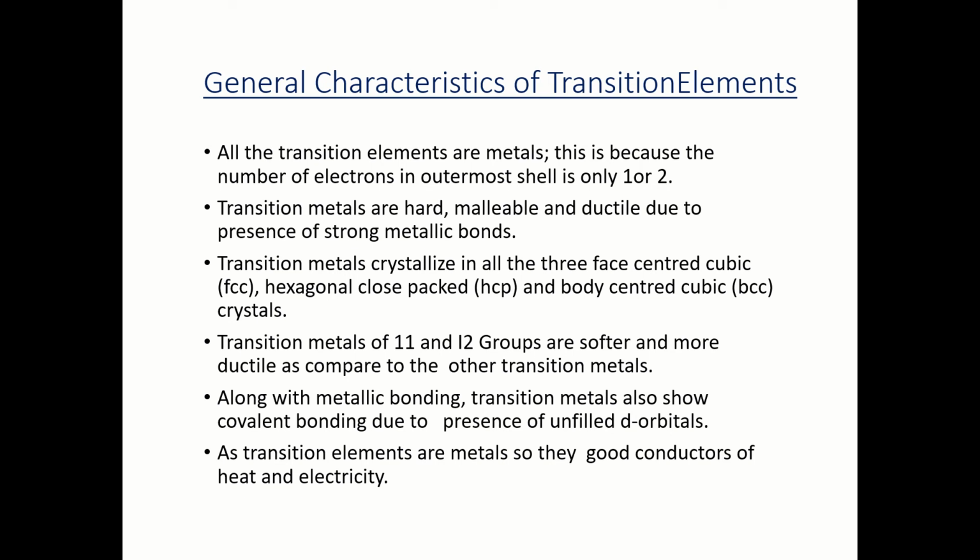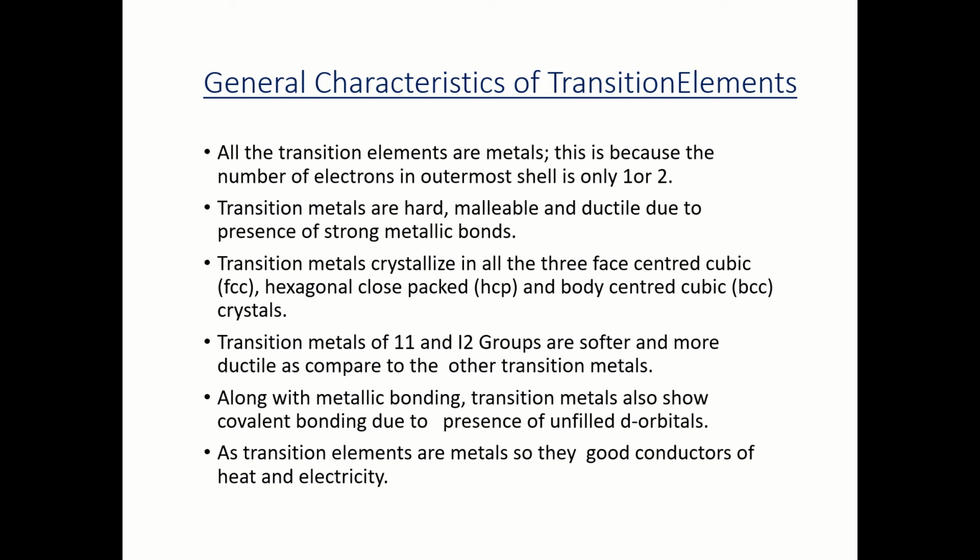For example, silver and gold, highly ductile metals, belong to the 11th group, and mercury, in liquid form, belongs to the 12th group. Along with metallic bonding, transition metals also show covalent bonding due to the presence of unfilled d orbitals. As transition elements are metals, they are good conductors of heat and electricity.